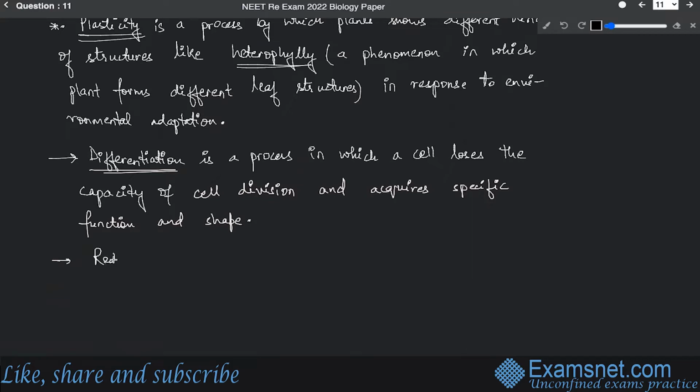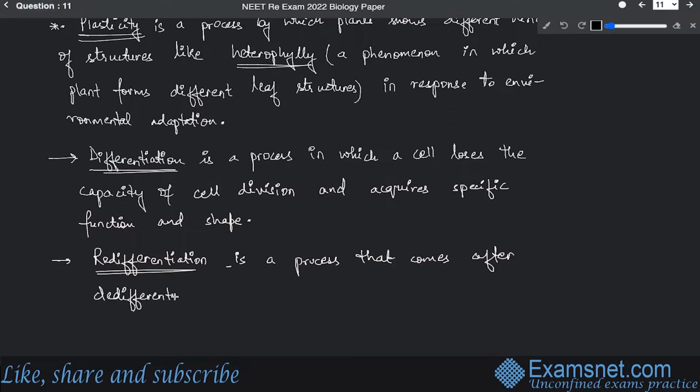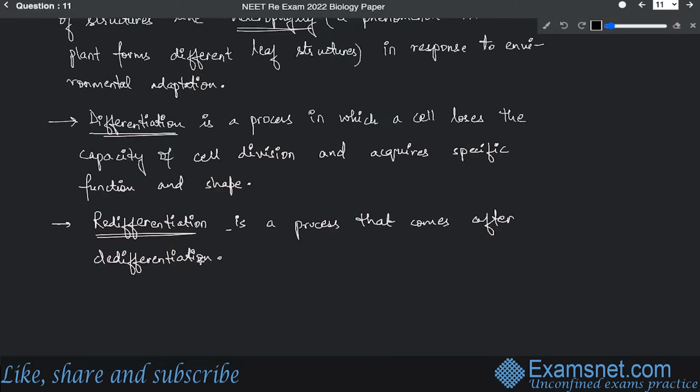Now regarding redifferentiation, redifferentiation is a process that comes after dedifferentiation, where a cell again regains the ability of division, which it will now lose. All right, so that is the case.